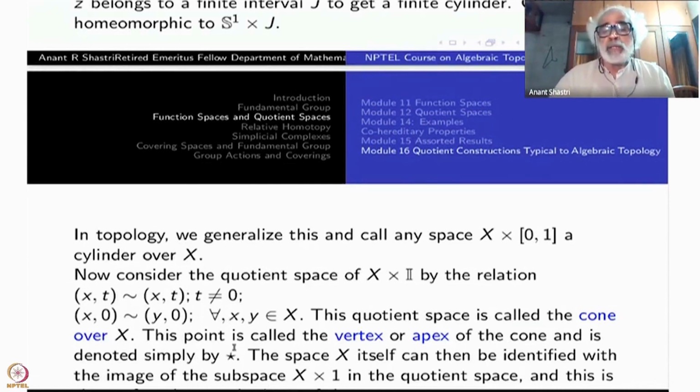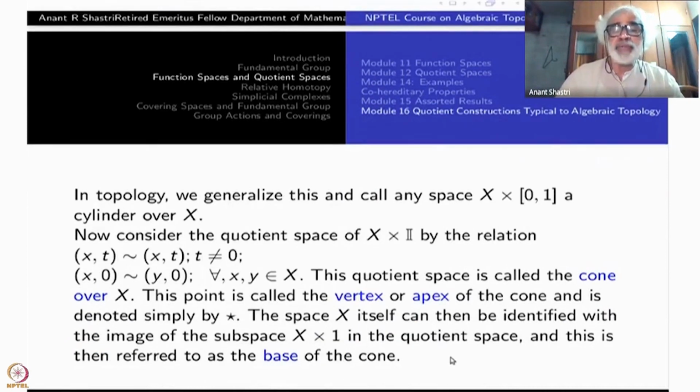The point, namely the entire X cross 0 which is identified to a single point, is called the vertex of the cone or apex of the cone. You can just denote it simply by star. The space X itself can then be identified with the image of X cross 1 on the top. That's a quotient space, and this then refers to the base of the cone.